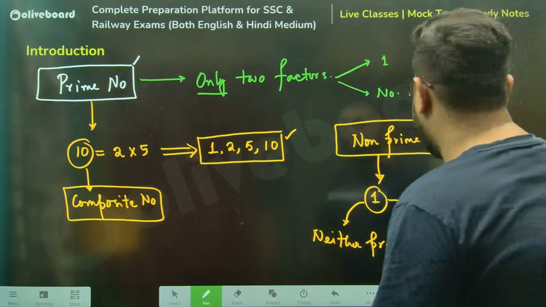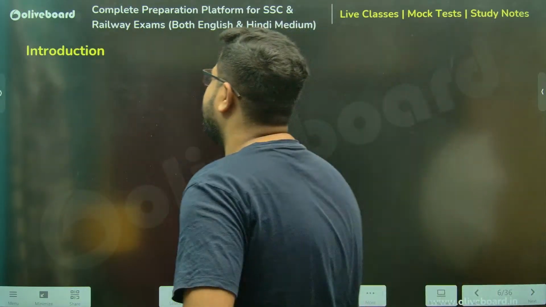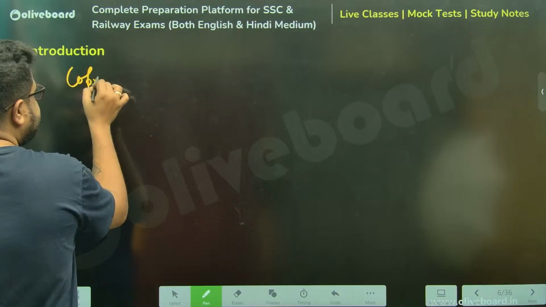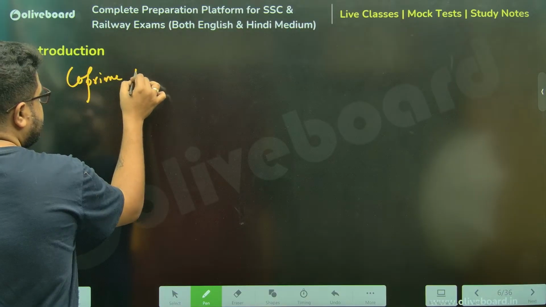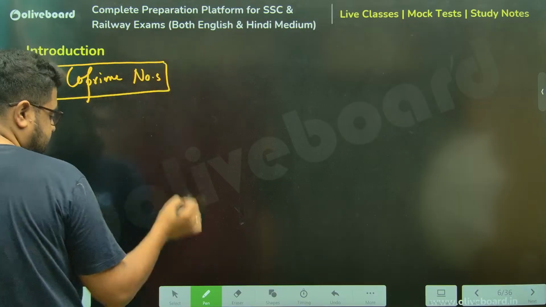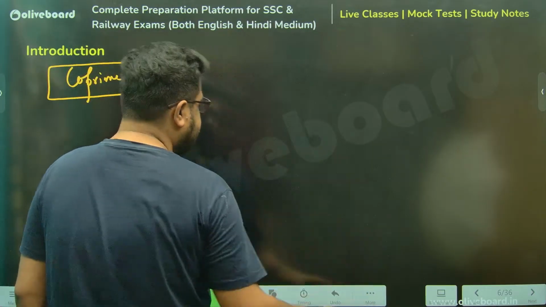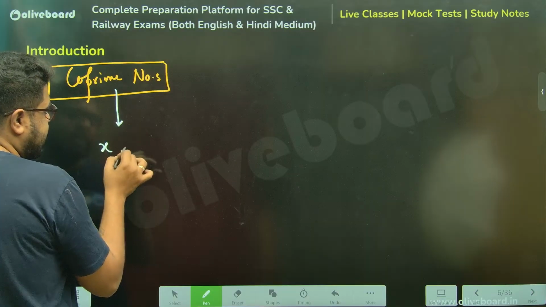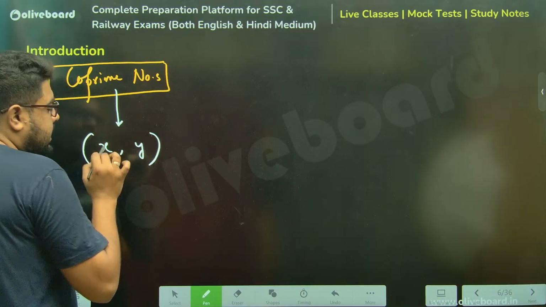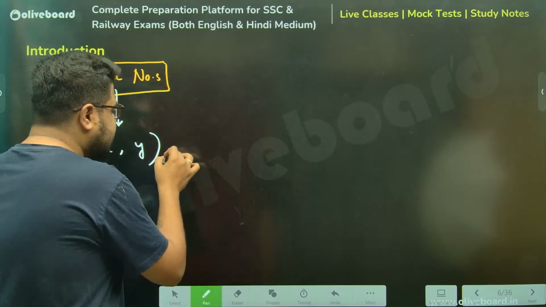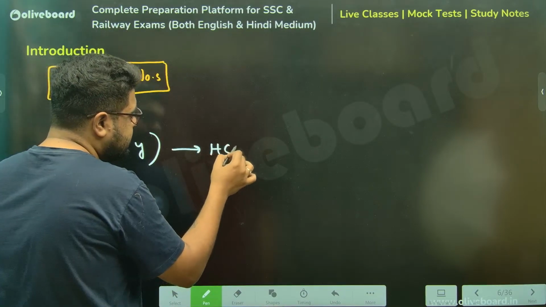But once we have learned prime, we must go for co-prime numbers as well. These are very simple. Co-prime numbers, for that you at least need two numbers. You need a set of numbers. So let's say, for example, if I have taken two numbers x and y, they will be called co-prime numbers if their HCF is 1.